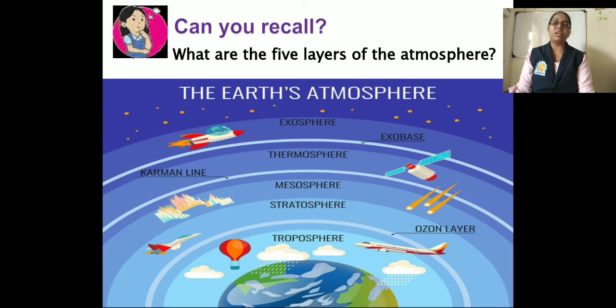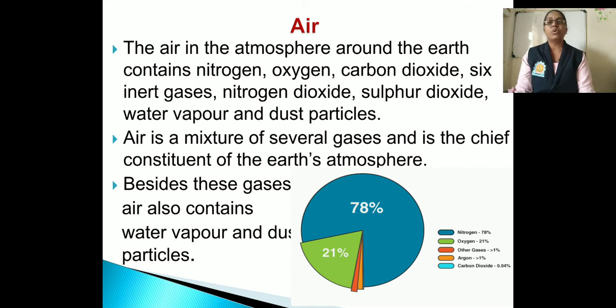So these are the 5 layers of the atmosphere. Air in the atmosphere around the earth contains nitrogen, oxygen, carbon dioxide, inert gases, nitrogen dioxide, sulfur dioxide, water vapors and dust particles.